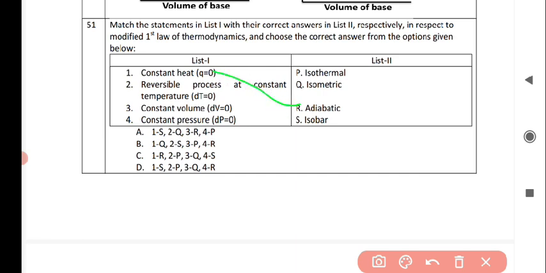For reversible process at constant temperature, dT equals to 0, it correctly matches with option number P, that is isothermal. For constant volume, that is dV equals to 0, it correctly matches with option number Q, that is isometric. And for constant pressure, it correctly matches with option number S, that is isobar. So option number C is correct for this question.